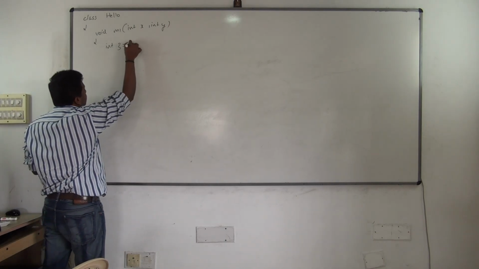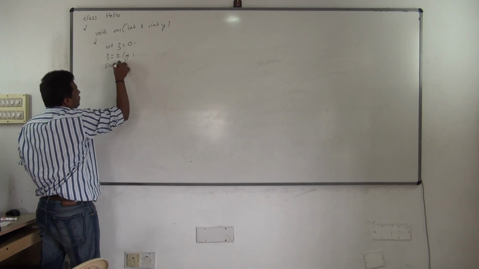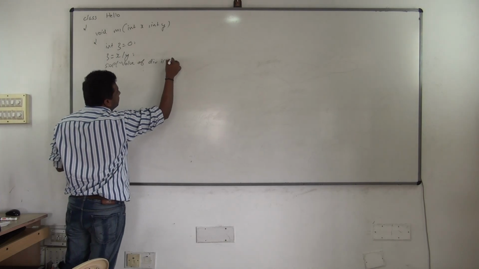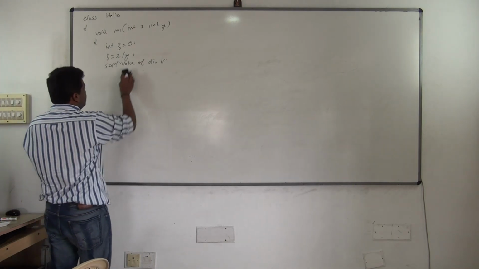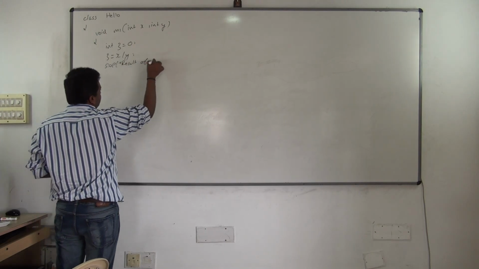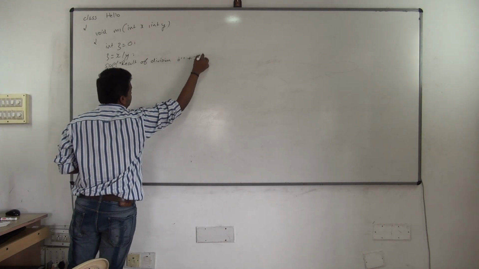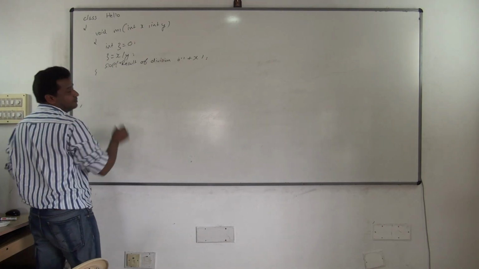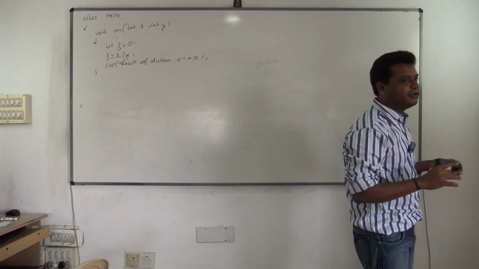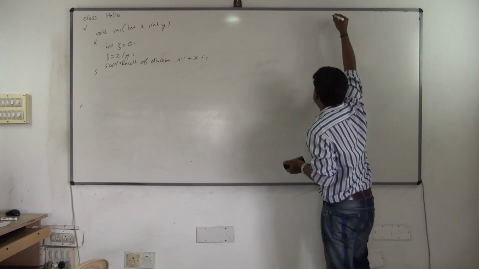int z = 0, z = x / y, SOP, result of division is, plus x. Excellent, you have written the code. If you want to divide 2 numbers, that logic you have written in a method, and that method you have kept in a class. Perfect. There's no problem with this.